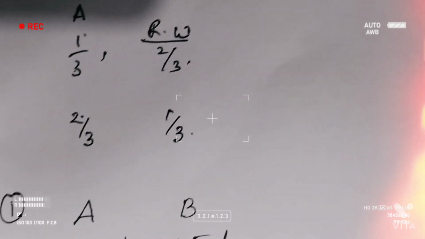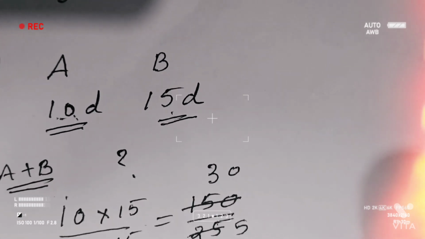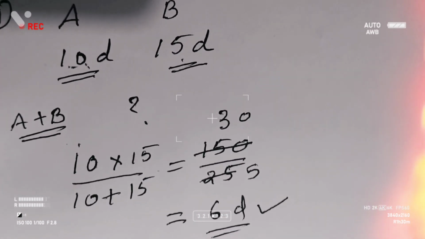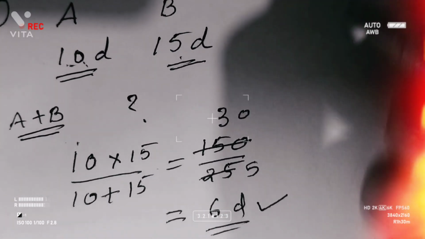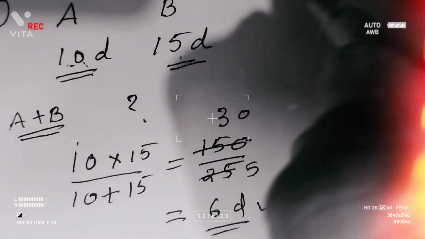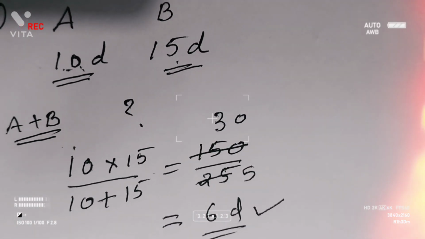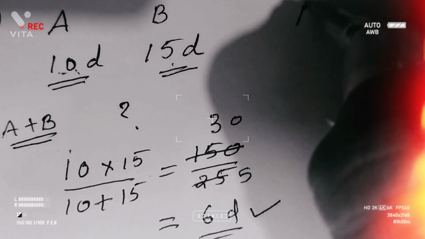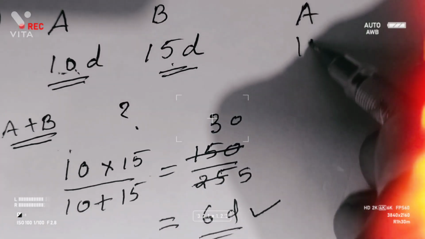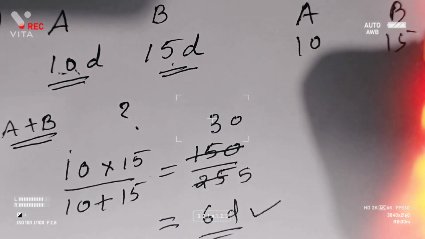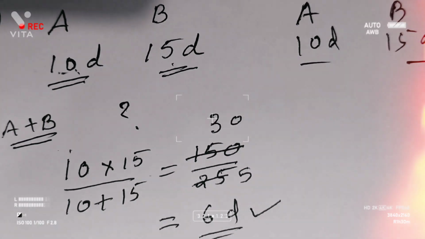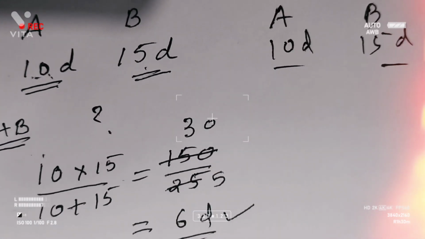Now dear students, if you see the first question again, that is: A can do a work in 10 days, B in 15 days, A plus B will do it in how many days? Actual process, if you take the actual process, same question. A can do a work in 10 days, B in 15 days. A is doing faster when compared to B because A is more efficient than B.